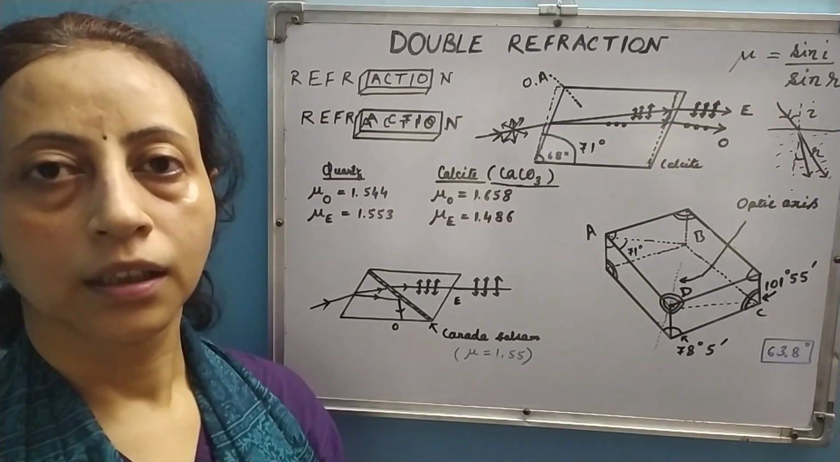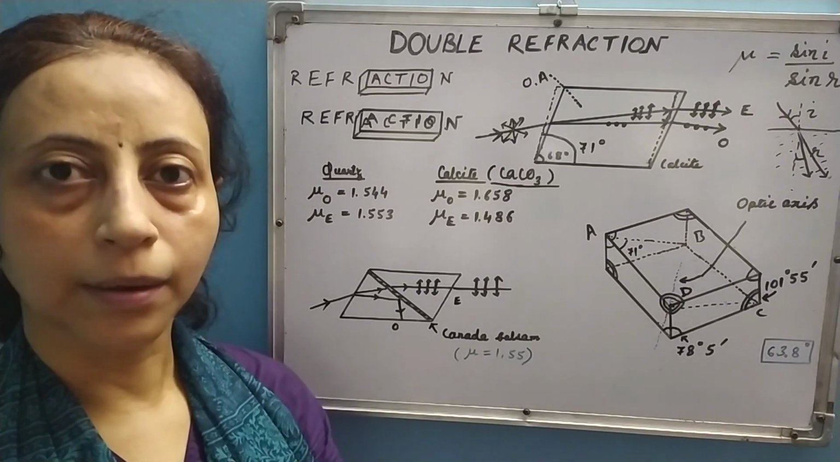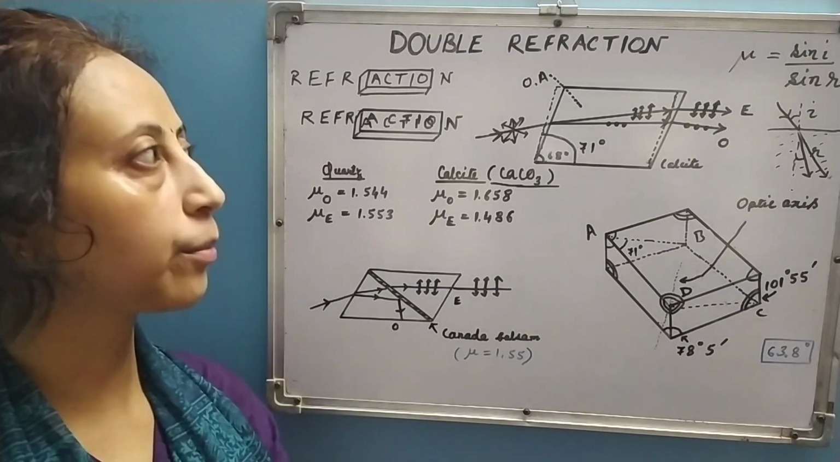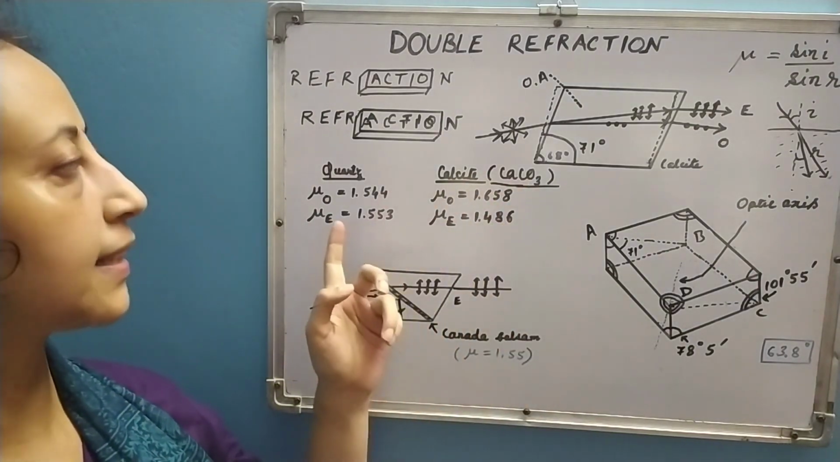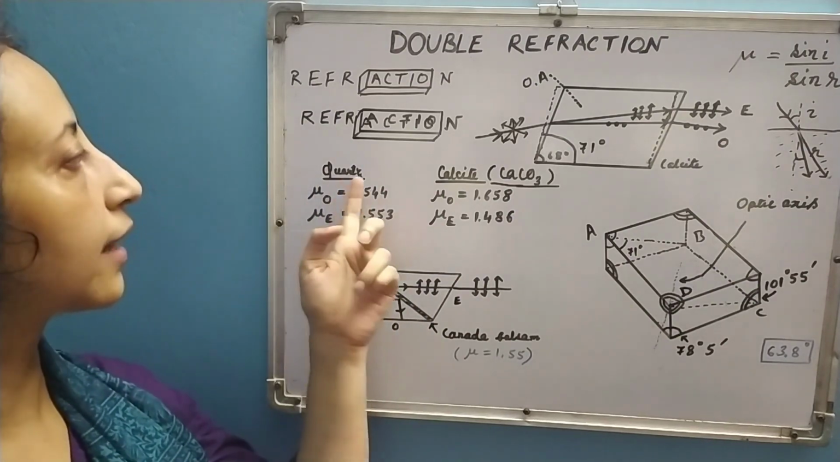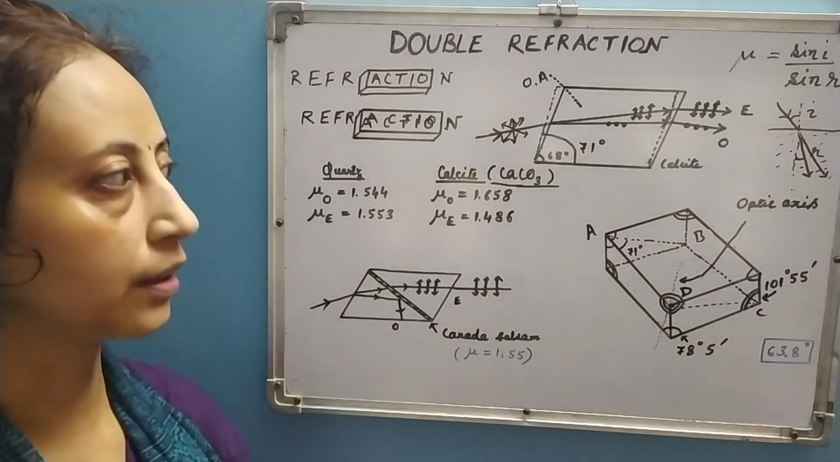Hello everyone. Let us today know what is double refraction. It is one special phenomenon in optics and it is exhibited by some special crystalline structures like quartz, calcite, etc.